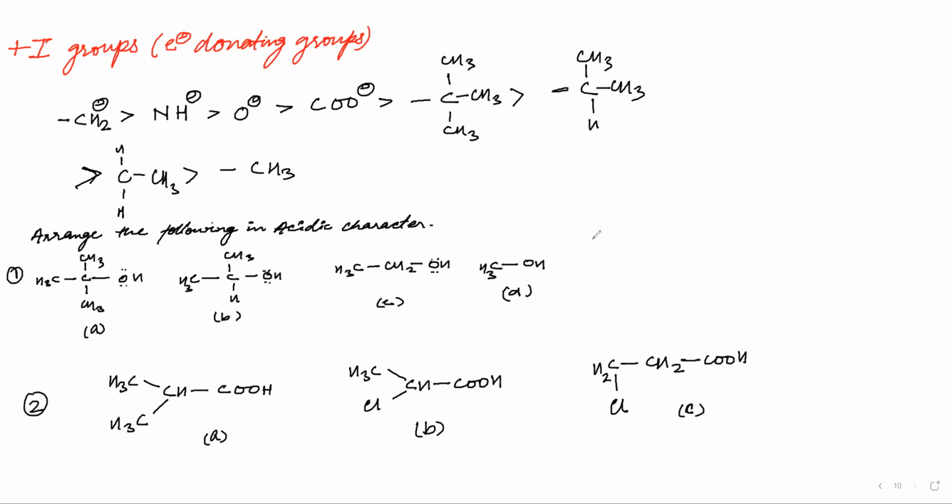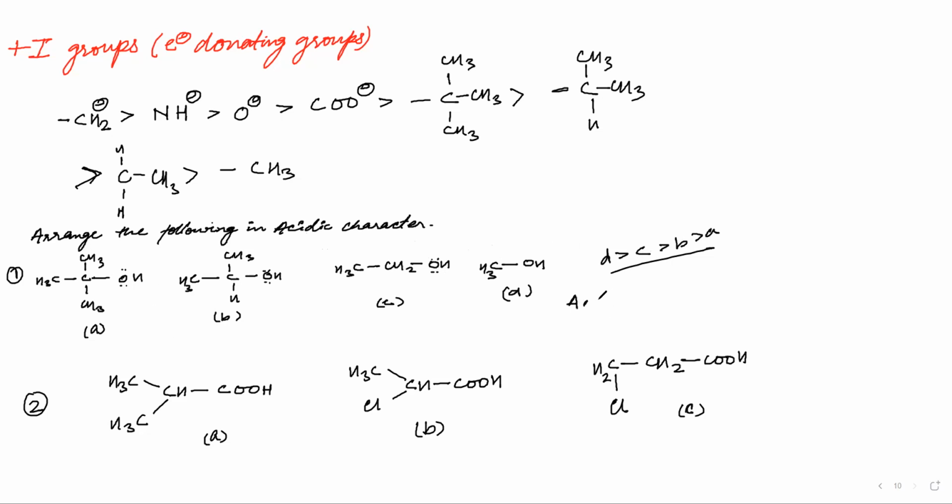D is most. Yes, sir. That is right, very right. D, C, B, and A. So how did you approach it? You saw that for acidic character, I have to see which has the least plus I groups, because all of them have plus I.